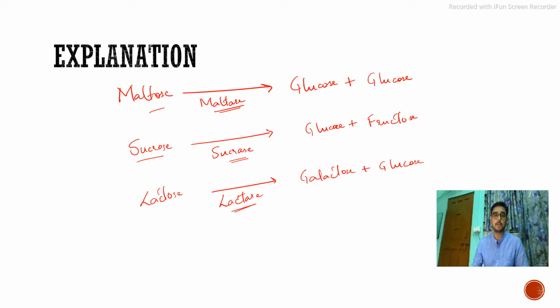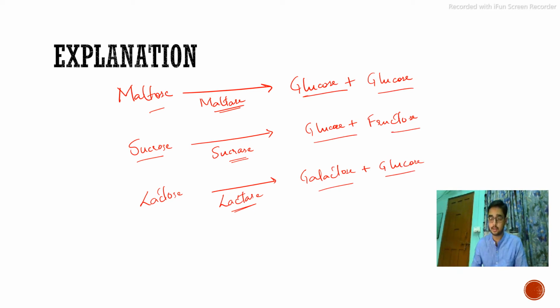Maltose is broken down into glucose and glucose by maltase. Sucrose is broken down into glucose and fructose by sucrase. And lactose is broken down into galactose plus glucose by lactase enzyme. So this is how we finally get all these monosaccharides, and this is how they can be easily absorbed by the villi in the small intestine.